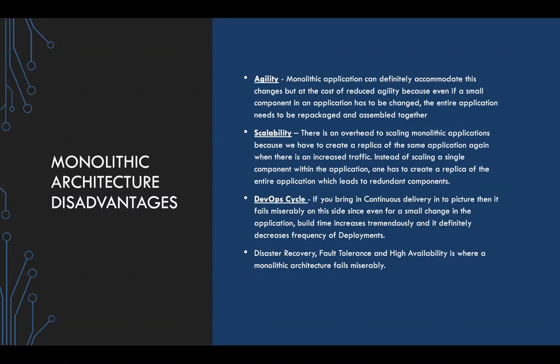And when it comes to the DevOps cycle, again, it's a pretty big headache, because it fails miserably on this side. Even if there is a small change in your application, the build time increases tremendously, and it definitely decreases the frequency of deployments that go through to production. And the speed to market is also pretty bad when it comes to monolith architecture.